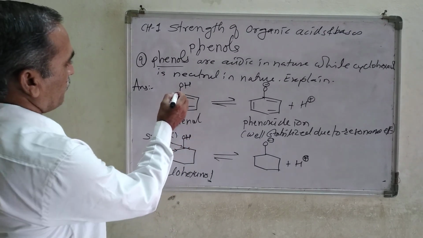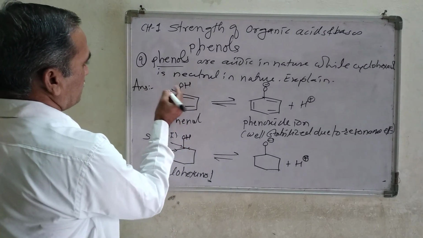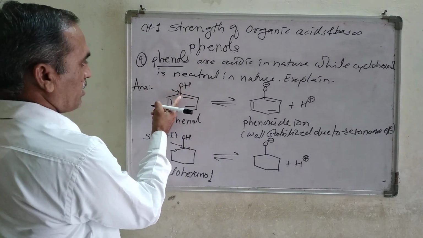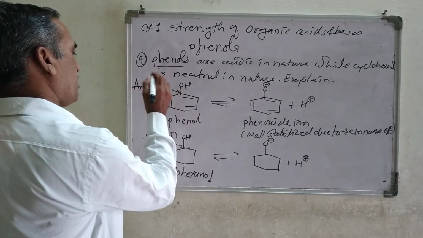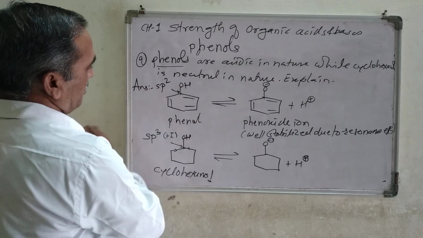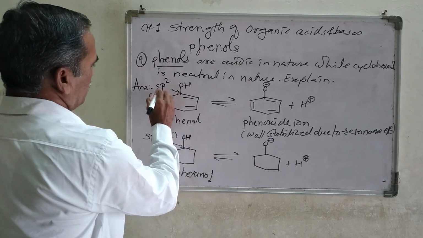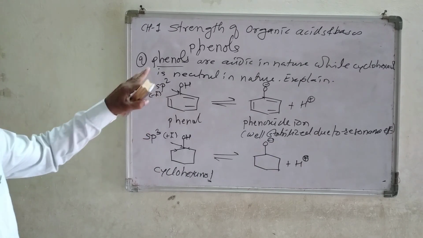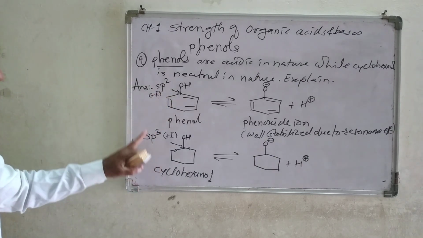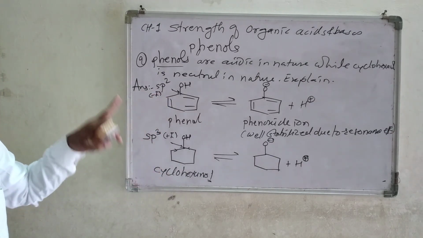In phenol, the OH is attached to a carbon atom with sp2 hybridization, which shows a minus I effect, and the minus I effect increases the acidity, whereas the plus I effect decreases the acidity.